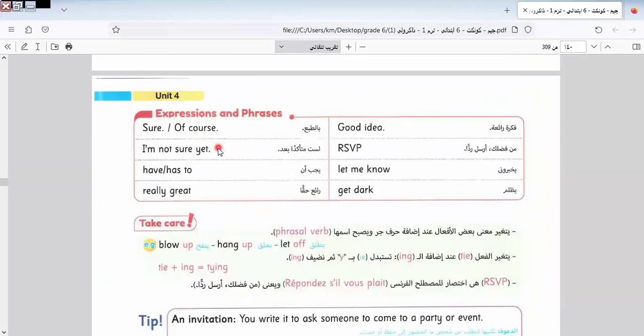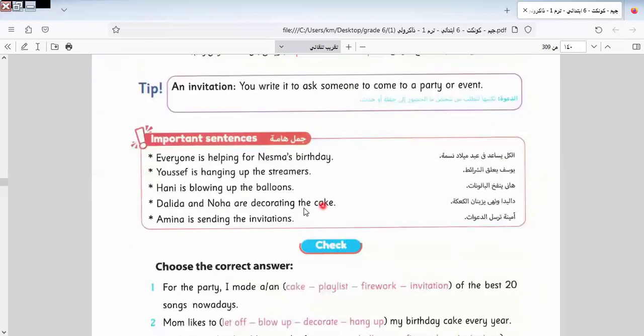We know some expressions in this lesson, like: Sure, of course, good idea, I'm not sure yet. RSVP is an expression, like please reply or send me. Here we have has and have and has to, let me know, really great, get dark. We have some expressions here, let's know them together.